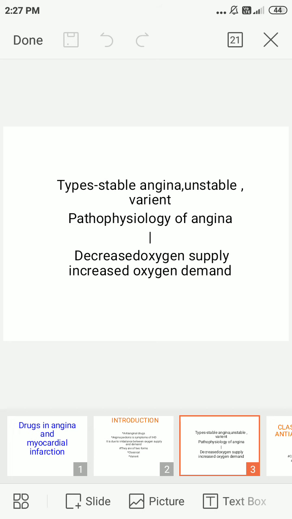Let's go into the pathophysiology of angina. There are only two factors: decreased oxygen supply and increased oxygen demand. Due to decreased oxygen supply, coronary atherosclerosis, vasospasm and thrombosis may occur. The next one is increased oxygen demand. Due to increased oxygen demand, there will be an increase in heart rate and ventricular hypertrophy. To manage angina, we should maintain the balance between oxygen supply and oxygen demand.